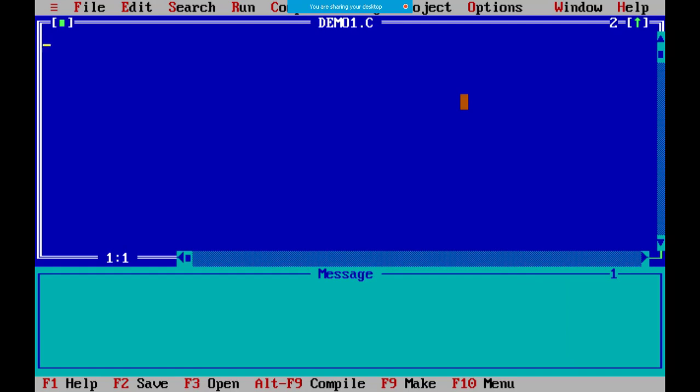Now what I will do is write main. Before that, as I said earlier, friends, you have to write include here. Let's say include stdio.h, standard input output.h.